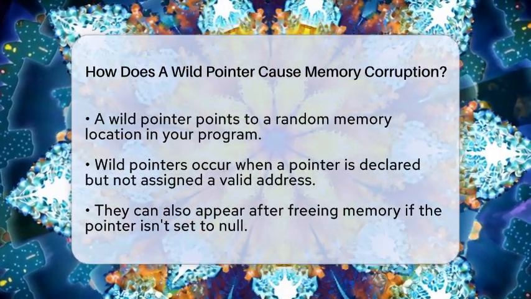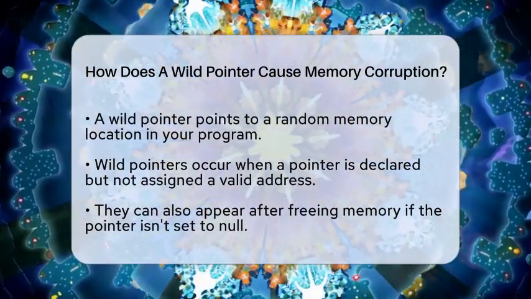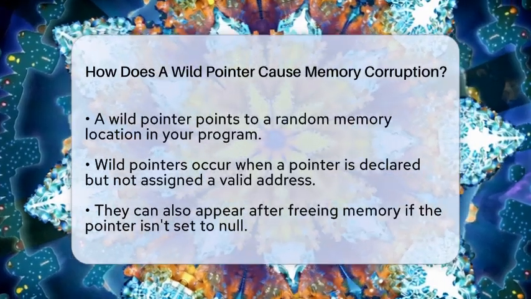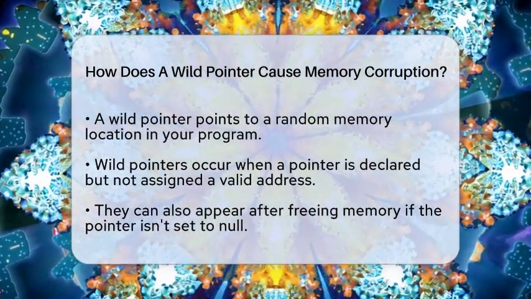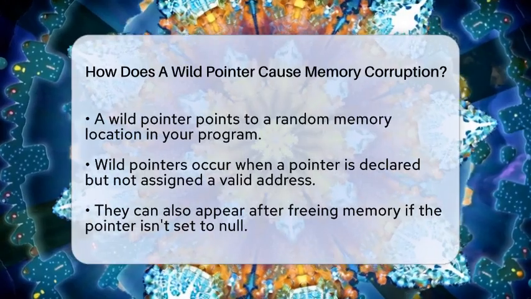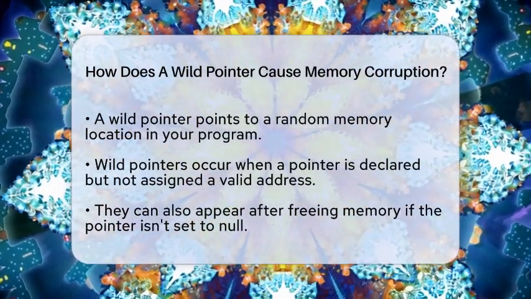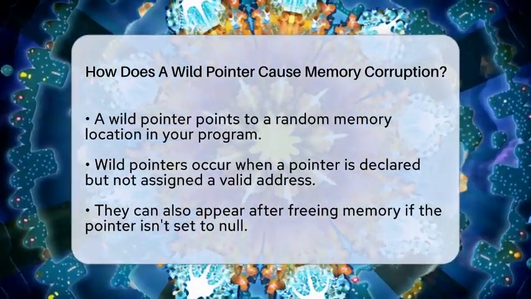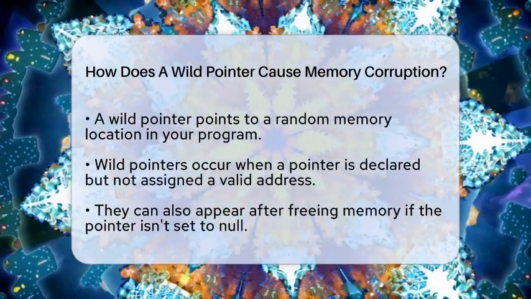When your program tries to read or write through this wild pointer, chaos can happen. It might change data that belongs to other parts of your program or even system data. This can cause your program to behave unpredictably or crash unexpectedly.